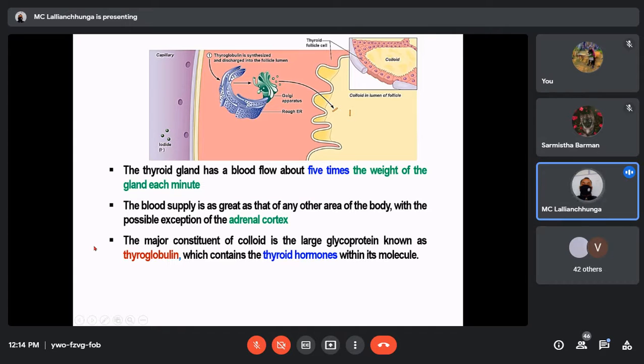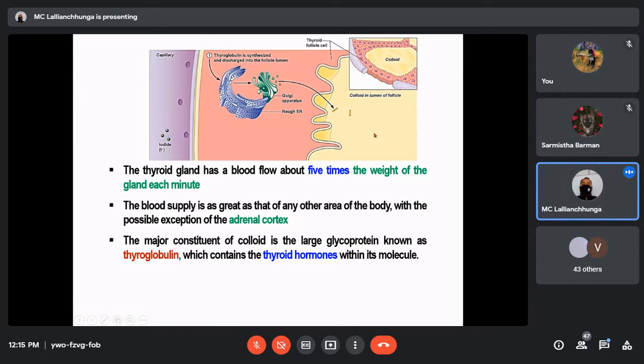Another important point here is the major constituent of the colloid. This is the colloid and these are the cuboidal epithelial cells. You see that the rough endoplasmic reticulum is here and the Golgi apparatus is here. This diagram is extended. Just imagine this is a single layer of cuboidal epithelial cells having cell organelles such as rough endoplasmic reticulum and Golgi apparatus, and this is the colloid, the fluid-filled lumen.